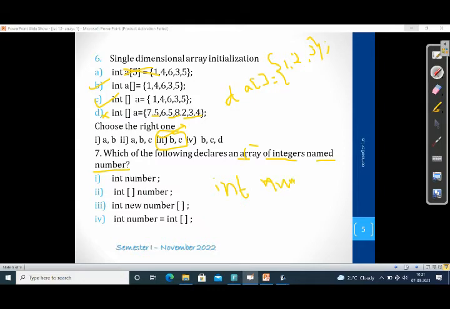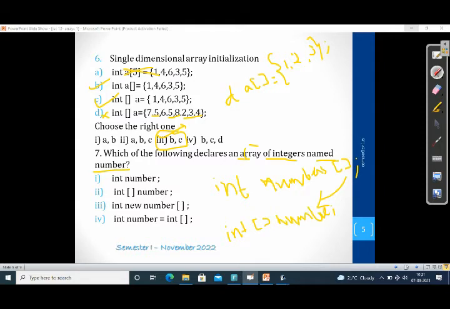Then it should be an array variable, so an array variable is indicated by the square brackets. So we can write this way, or before the variable name we can specify the square bracket. Both are right. So which one is the right option from these four?